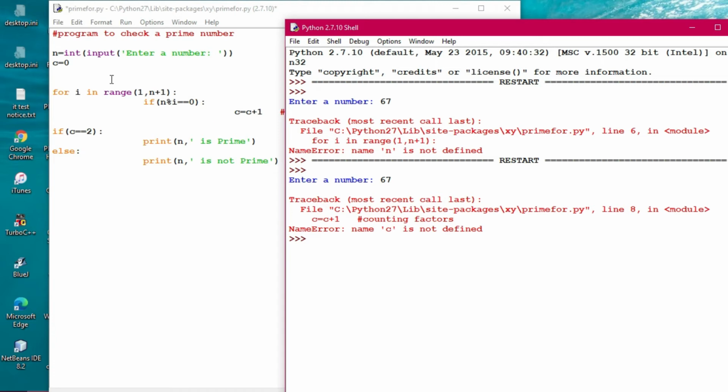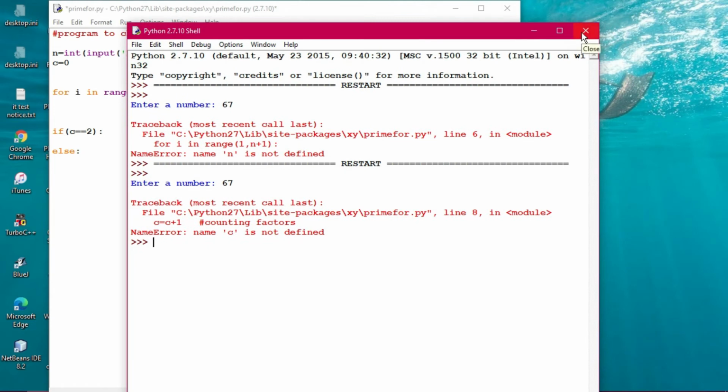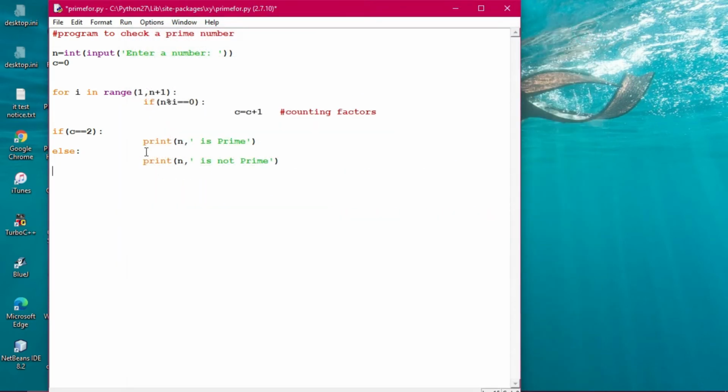So the definition has to be there at the beginning. When this kind of thing is not there in your program, there will definitely be some error, and this kind of error is known as a name error. You have to rectify the error properly, otherwise when the question comes, you will not be able to answer it properly. It is mandatory to learn all these techniques. What I've shown you today is the name error. That is to be careful about.